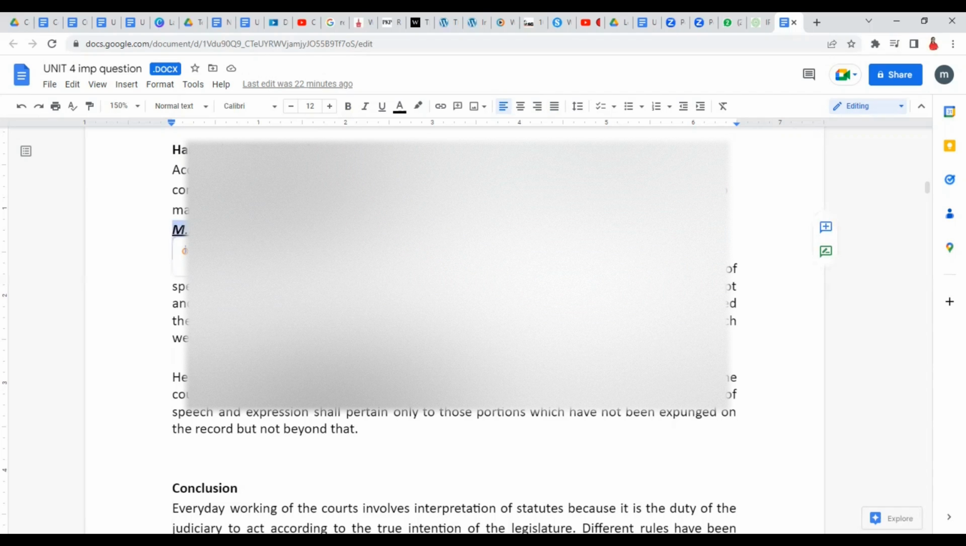That is in this case, MSM Sharma versus Krishna Sinha. Okay, this is relating to parliamentary privilege.